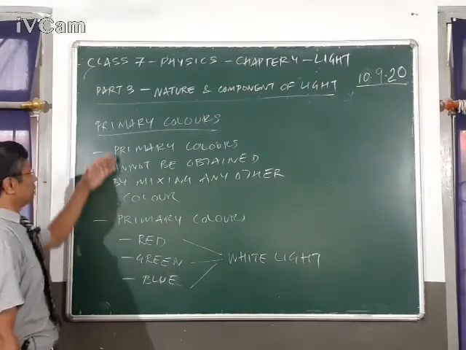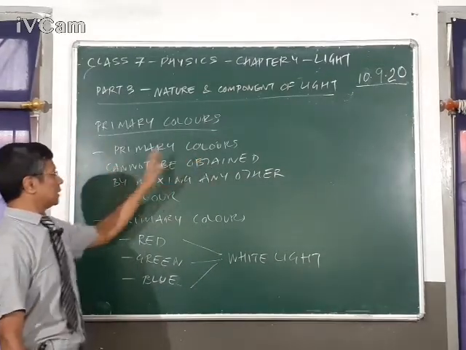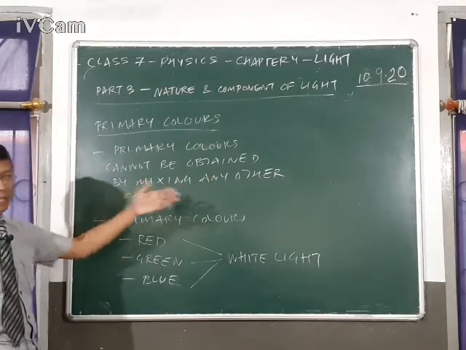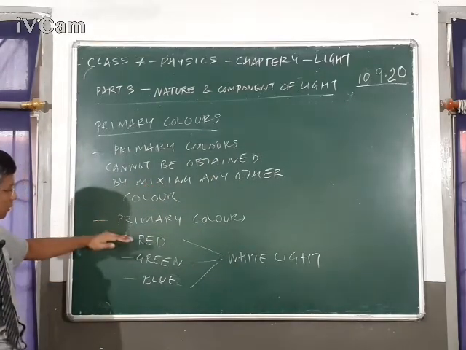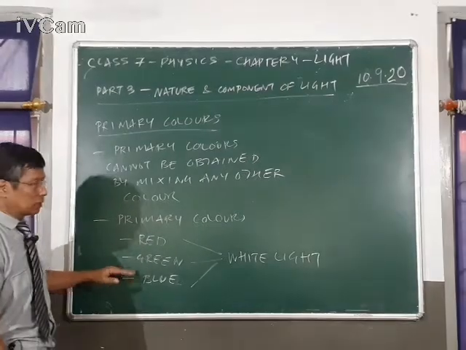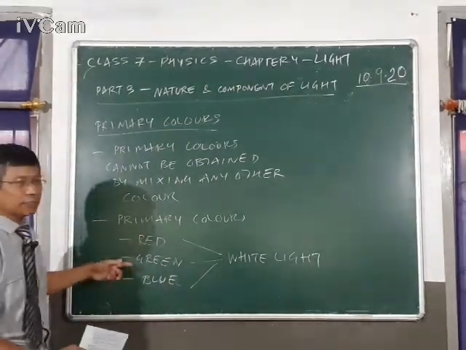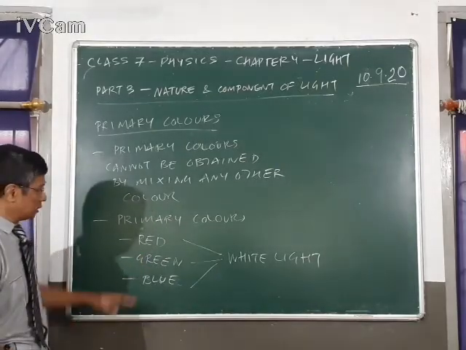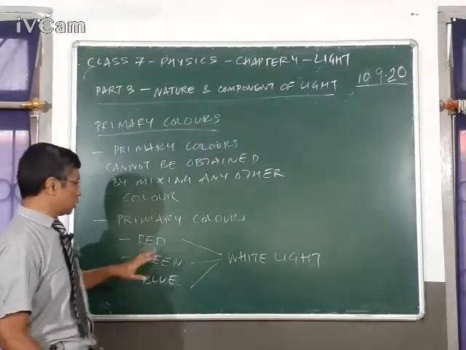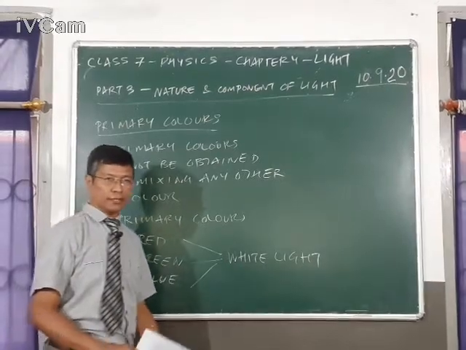So once again, primary colors are colors that cannot be obtained by mixing any other color. So the primary colors are red, green and blue. Any other color that you see is always a mixture of these three colors in different proportions, and if you mix the red, green and blue colors together, you will get back the white light.